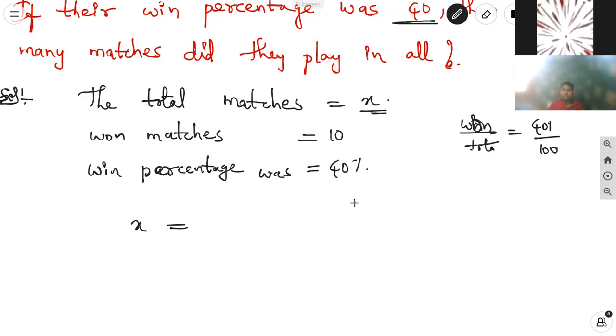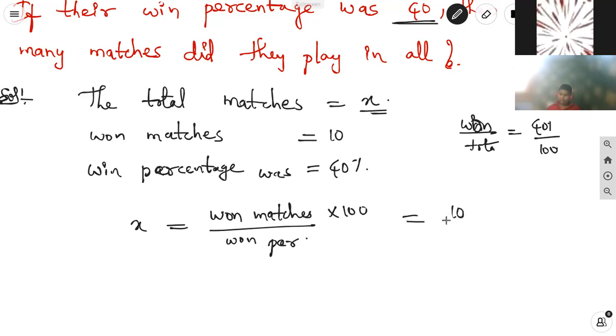So total matches is equal to won matches into 100 by winning percentage. Suppose we are taking, it's not 100, won matches are 10, the percentage is 40 percentage.